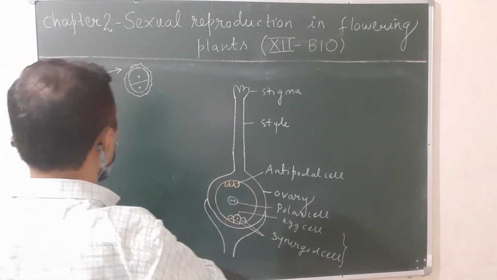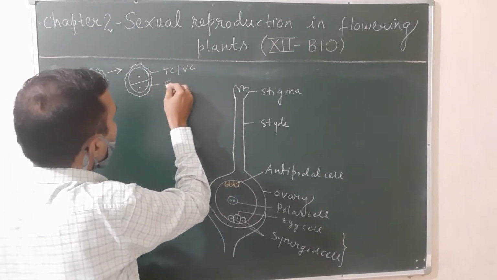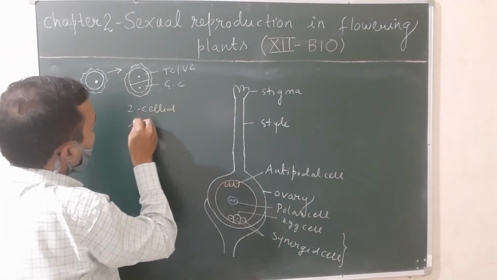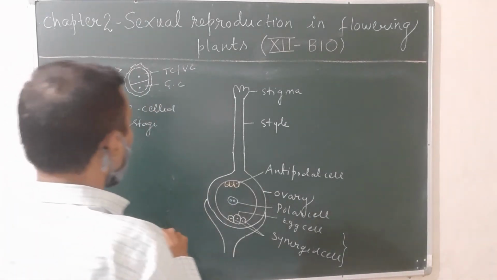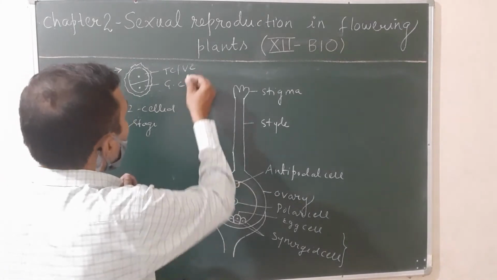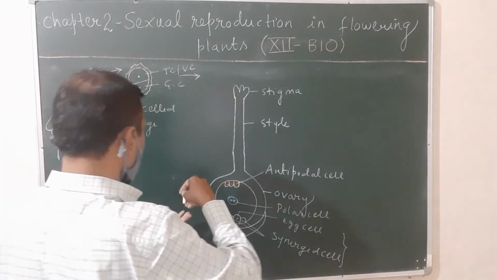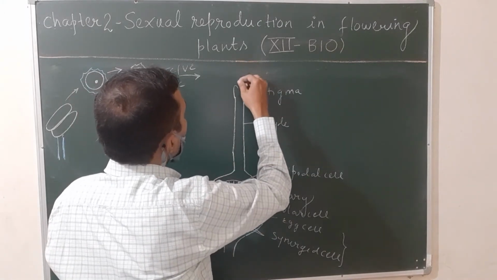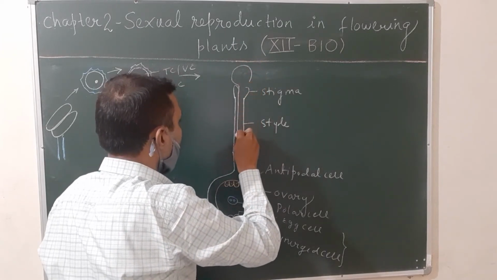Okay, the larger cell is called the tube cell or vegetative cell. The smaller cell is called the generative cell, and the pollen grain is called the two cell stage. Then the tube cell degenerates, and the generative cell gives rise to male gametes, and the formation of the pollen tube also takes place. The pollen tube is developed from the wall of the pollen grain,